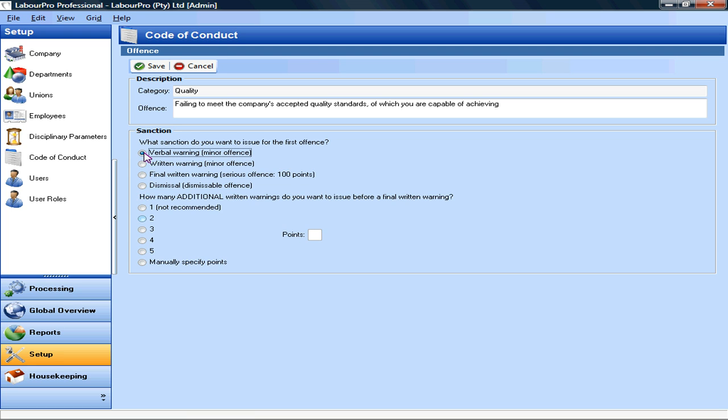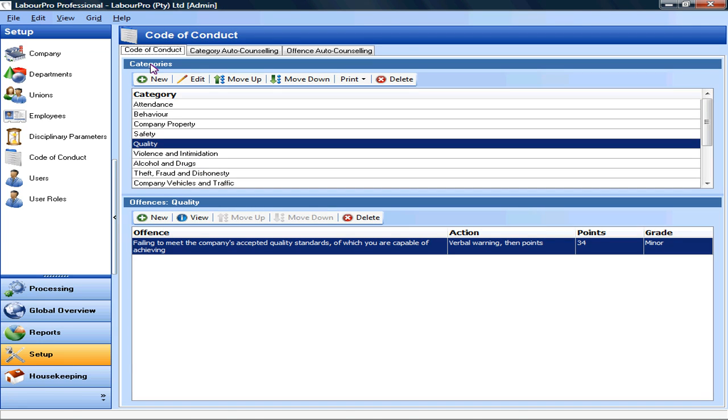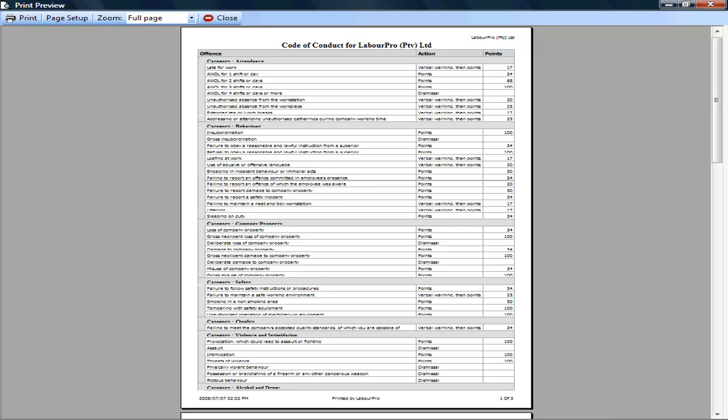With a few mouse clicks, you can easily map out the disciplinary process for each offense based on its severity. Once completed, your code of conduct can be printed from the system so that employees can be made aware of their expected behavior.